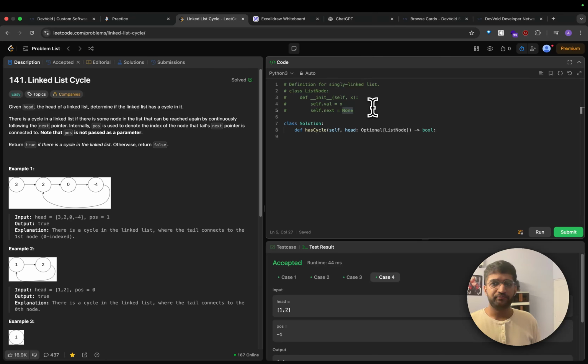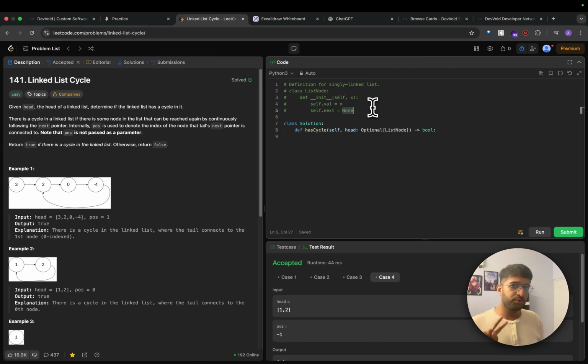Overall, let's visualize. What is a cycle? What is a linked list? In this case, how do you use a linked list to find cycles and say yes or no? That's it. There's going to be a nice algorithm we'll learn. There are 3 solutions as far as time complexity is concerned, but there are a lot more if you think about it from a different perspective.